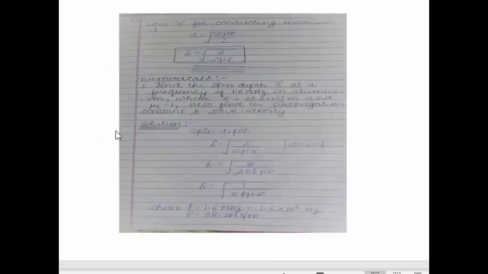Next is alpha. Because in the numerical problem we have to solve wave propagation, and wave propagation is a function of the attenuation constant and phase shift constant. So alpha and beta, as we have derived in the formula, are the same, equal to 1 upon delta. So alpha is equal to 1 upon 6.44 into 10 raised to power minus 5. After solving this, alpha is equal to 15.62 into 10 raised to power 3, and beta is also 15.62 into 10 raised to power 3. And the propagation constant gamma is equal to alpha plus j beta. After filling the values of alpha and beta, we get the propagation constant.